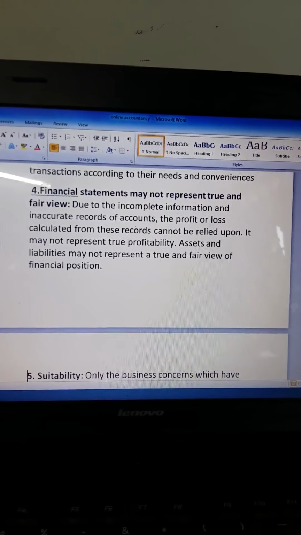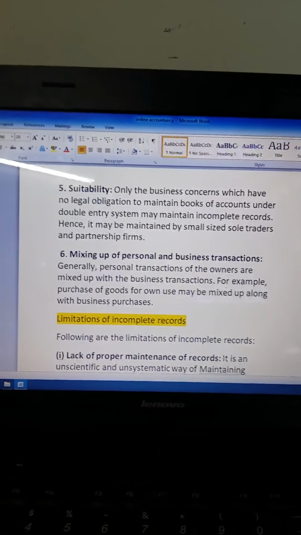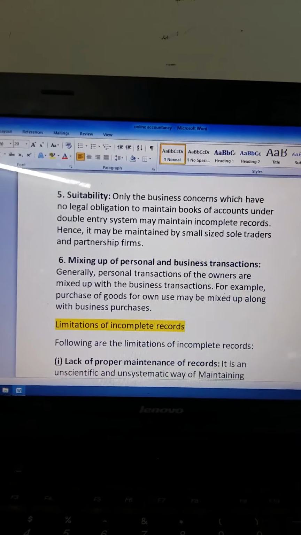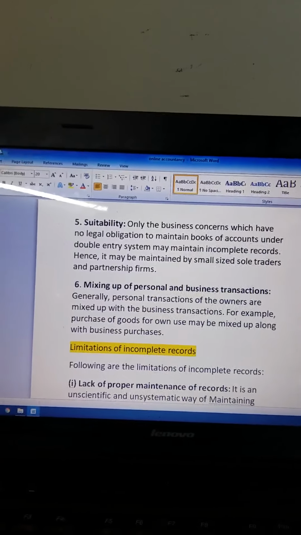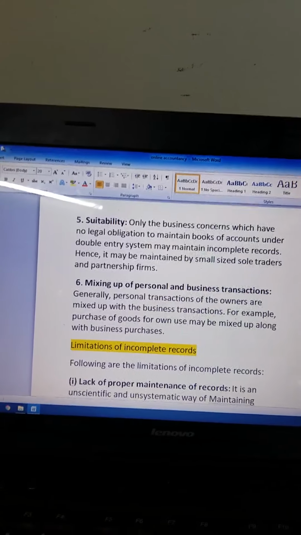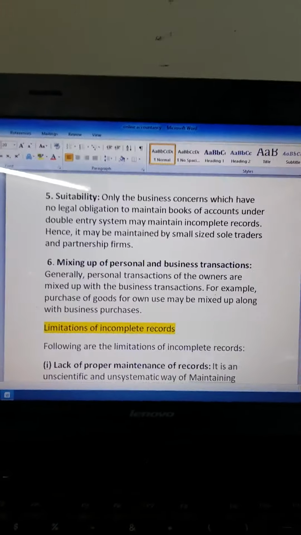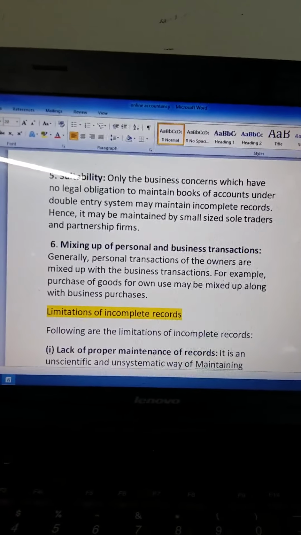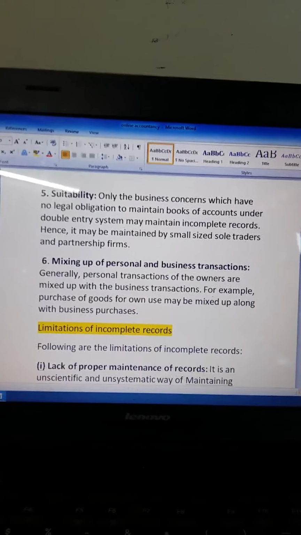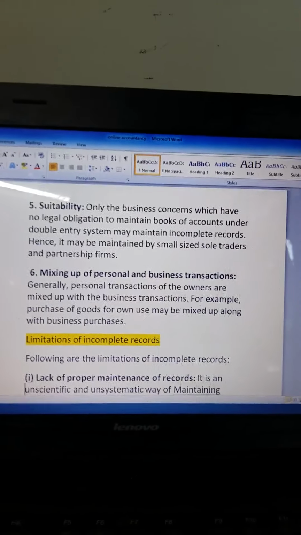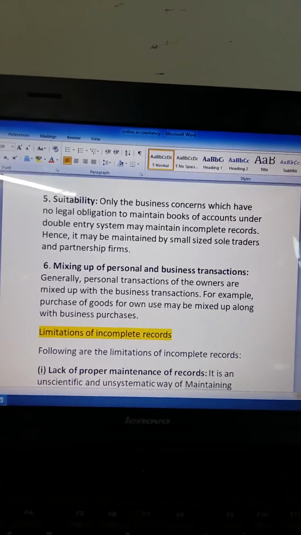So the financial statement may not present a true and fair view. Suitability: only the business concerns which have no legal obligation to maintain books of account under the double entry system may maintain incomplete records. Hence, it may be maintained by small-size sole traders and partnership firms. Normally, for a sole trader and partnership, legal formalities are not required to form them. So that is the reason only the business concerns which have no legal obligation to maintain the books of account under the double entry system may maintain incomplete records.